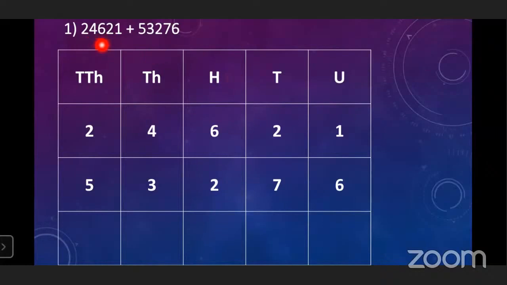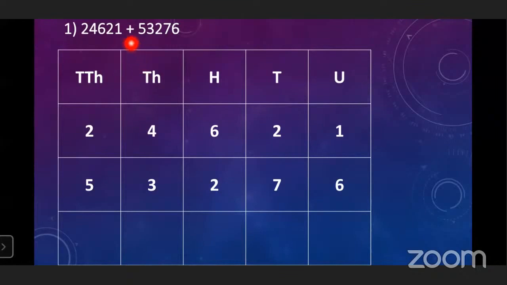So after that, you have to write the first number. But while writing the first number, you have to start writing the digits from the unit place. Which number is on unit place? Here 1. So write down 1 on unit place. And 2 is on tens place, so write down 2 on tens place. After that 6 is on hundreds place, so write down 6 on hundreds place. 4 is on thousands place and 2 is on 10,000 place.